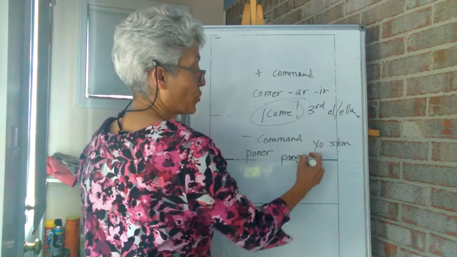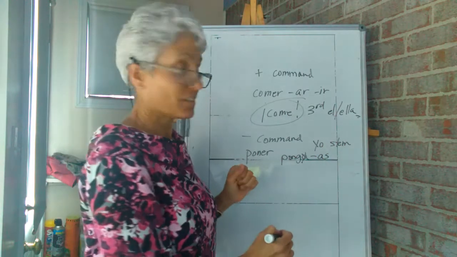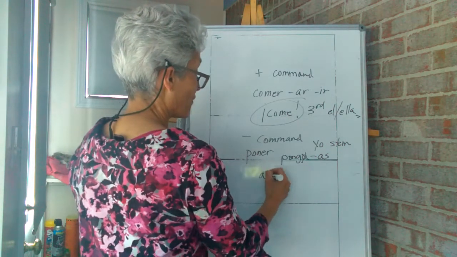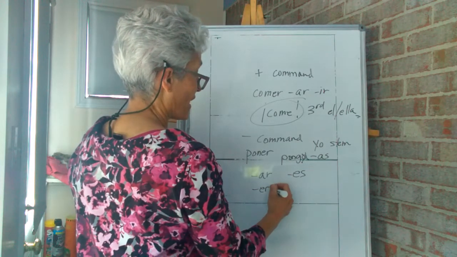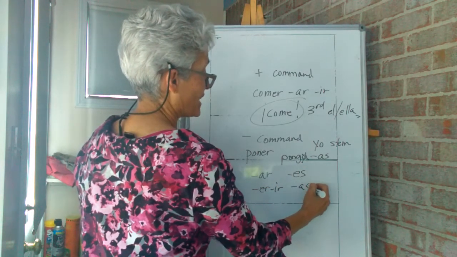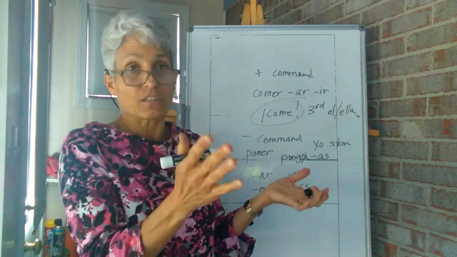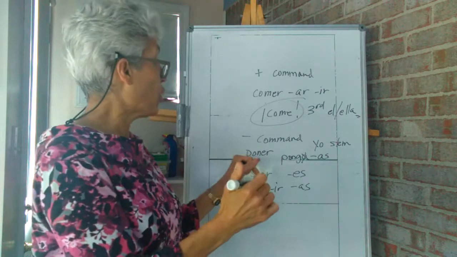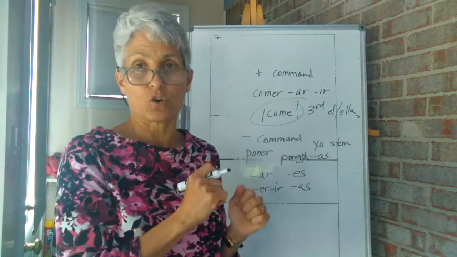Pongo is your yo form. You take the o away and then you add an es. Okay? So for AR verbs, you're going to add an es. For ER and IR verbs, you're going to add an as at the end. Remember, you have to stick that no in front of it, otherwise it's not a negative command. No pongas el libro sobre la mesa. Don't put the book on the table.